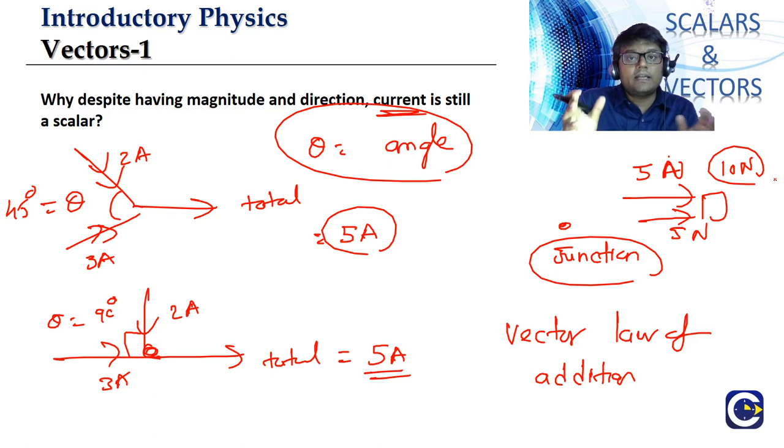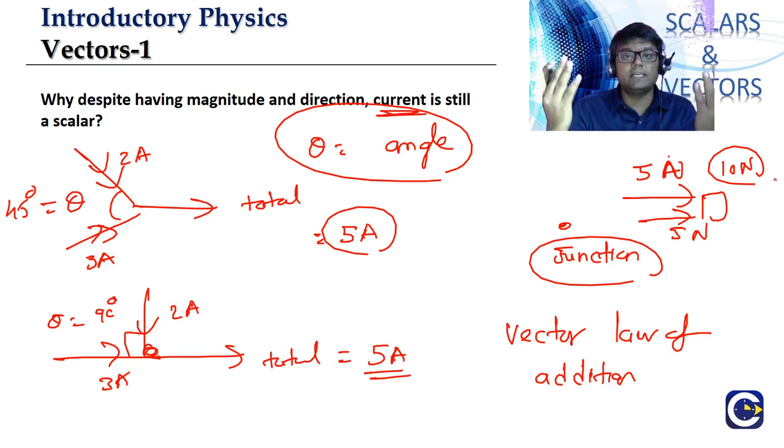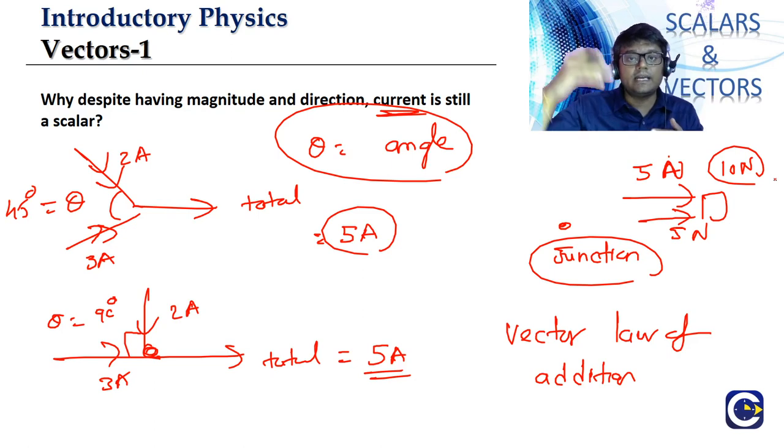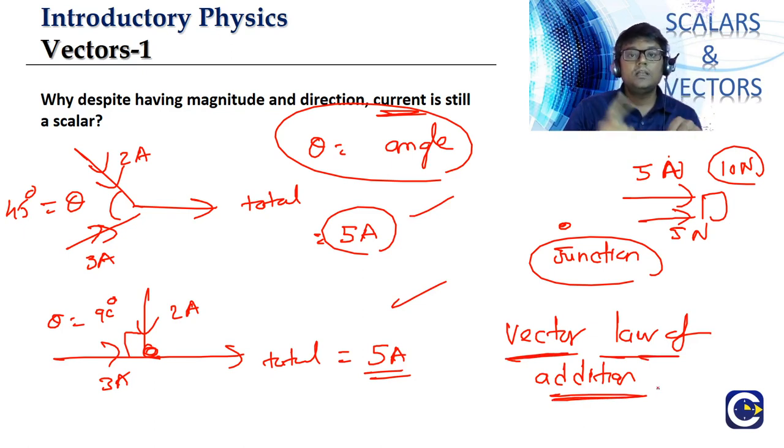The resultant in vectors will not only depend upon the magnitudes of the quantities, but also depends upon the orientation between them. What is happening here? Whether the two branch wires are having an angle of 45 or 90, whatever it is, the total resultant current is always coming as 5 amperes, meaning the current is not satisfying the vector law of addition. That is why, even though electric current has got magnitude and direction, we are not going to call it a vector. It is still a scalar quantity.